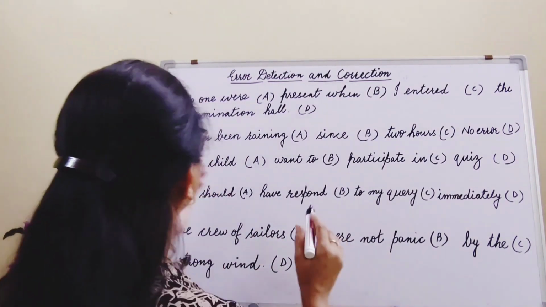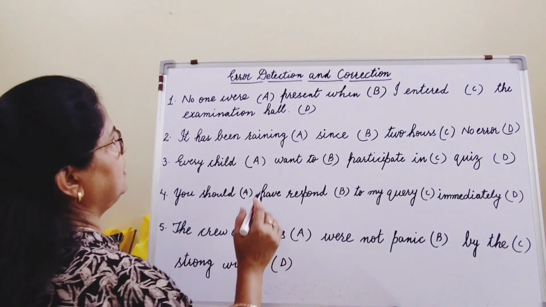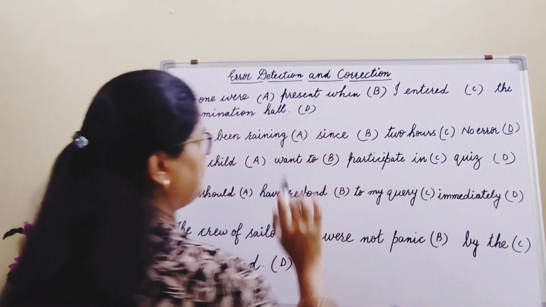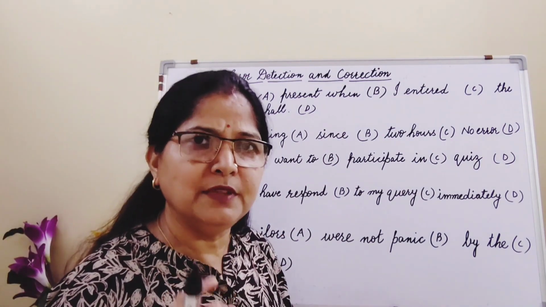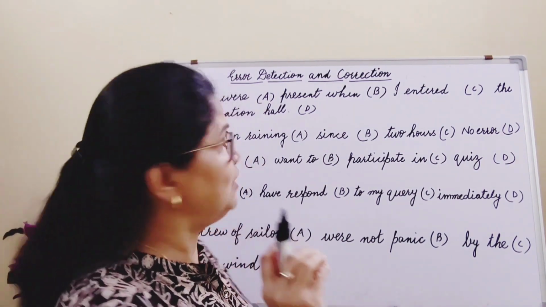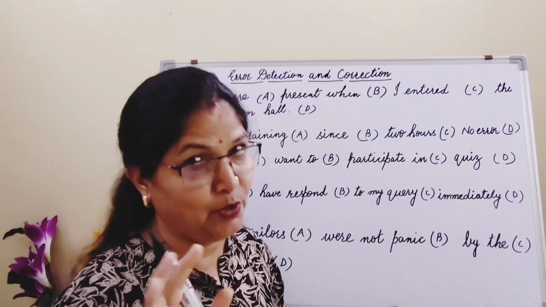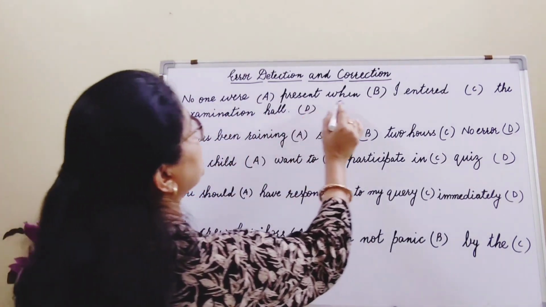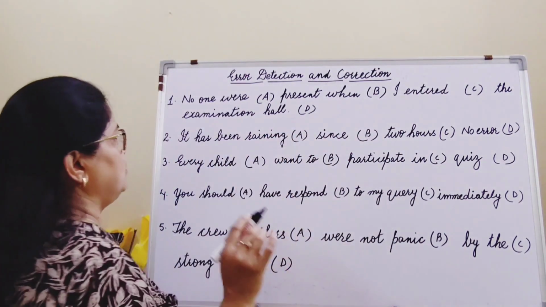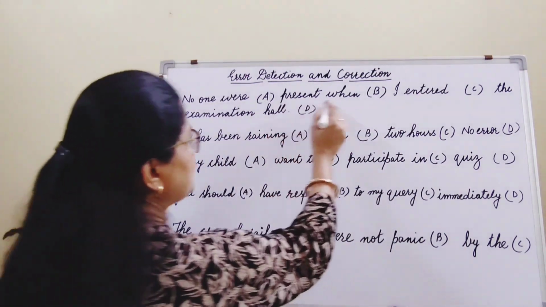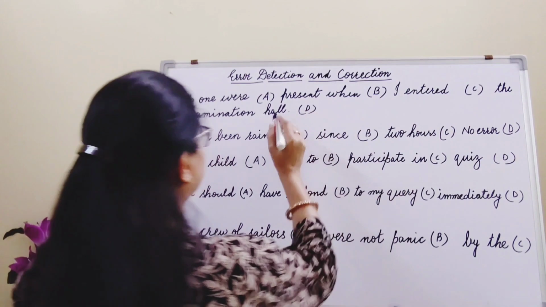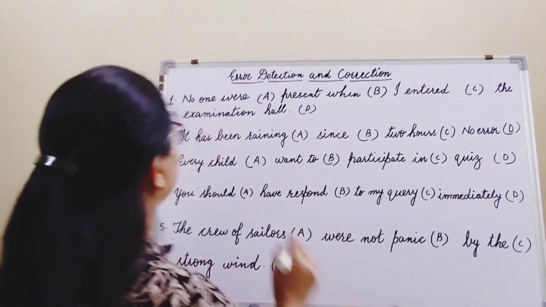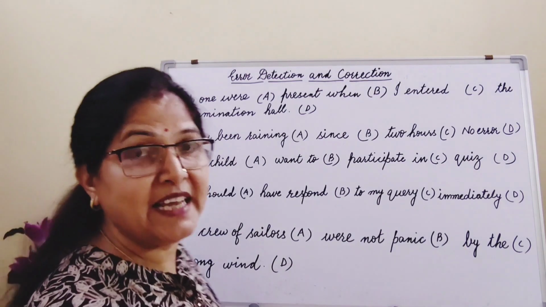If you see question number 1, there are 4 parts, A, B, C and D. In one of the parts, you will certainly get some error because there is no option for no error. So let's see. No one were present when I entered the examination hall. I don't find a mistake in B, C and D parts. Let's see in A part, what is the mistake?